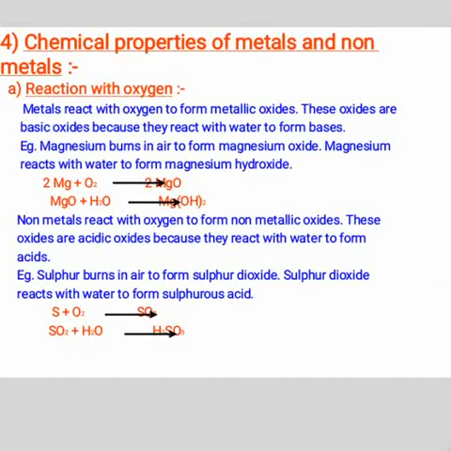Non-metals. Non-metals react with oxygen to form non-metallic oxides. These oxides are acidic oxides because they react with water to form acids. For example, sulfur burns in air to form sulfur dioxide. This sulfur dioxide reacts with water and forms sulfurous acid. For example, S means sulfur plus O2 gives SO2, sulfur dioxide. SO2 sulfur dioxide plus H2O water gives H2SO3, sulfurous acid.